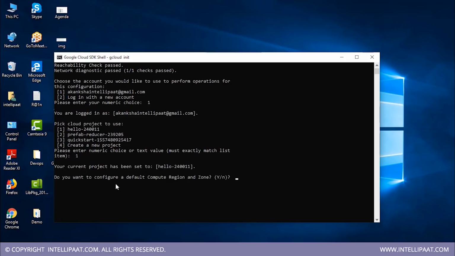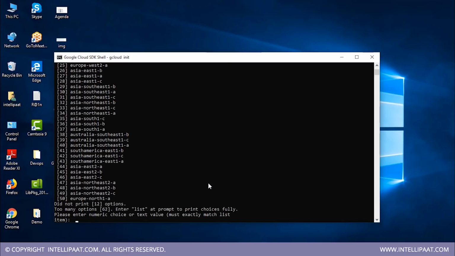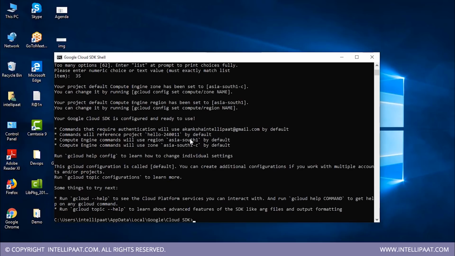Alright, do you want to configure a default compute? Okay, yes. I'll choose Asia South. So now we are ready to deploy our application onto the cloud.